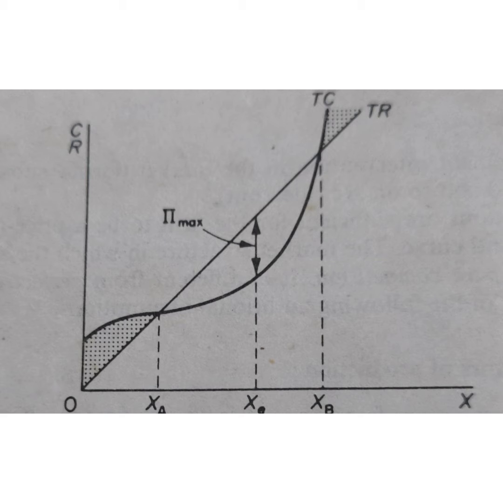The slope of the TR curve is the marginal revenue. It is constant and equal to the prevailing market price, and since all the units are sold at the same price, it is a straight line. So in pure competition, MR is equal to AR is equal to P.